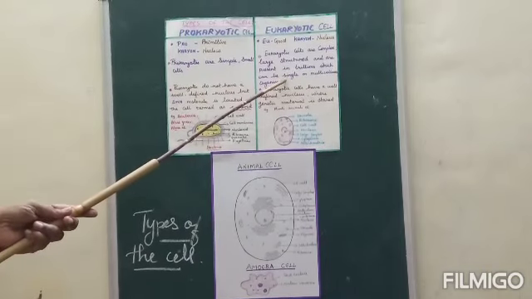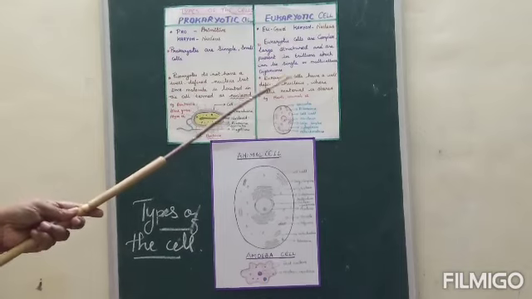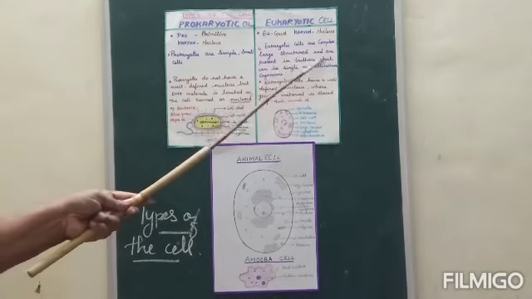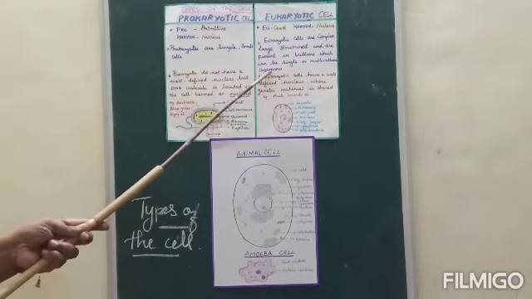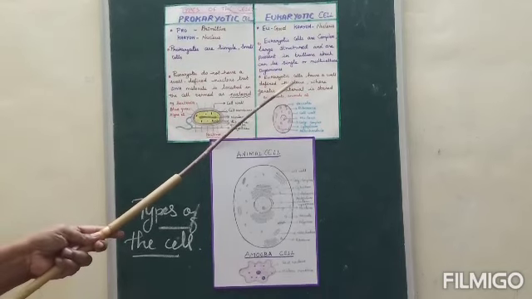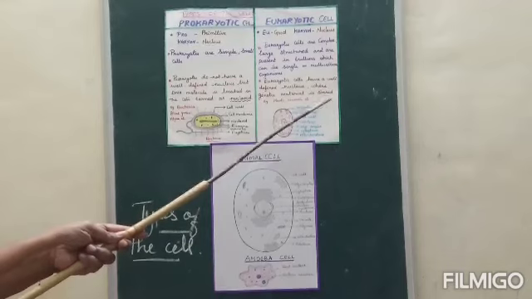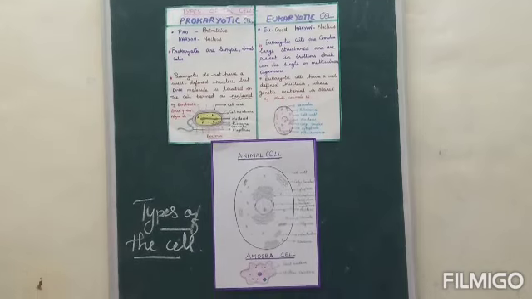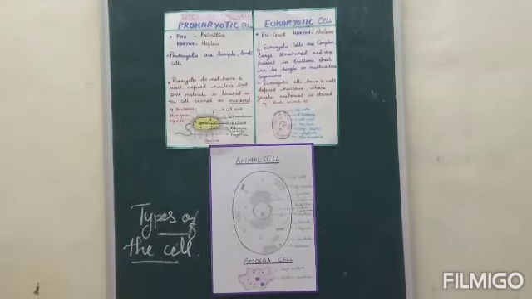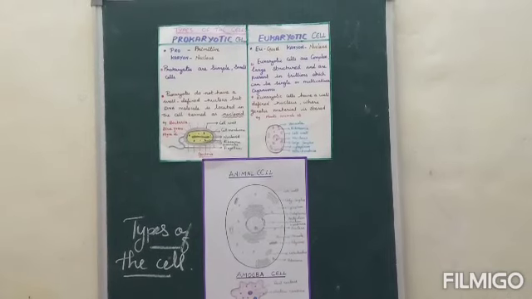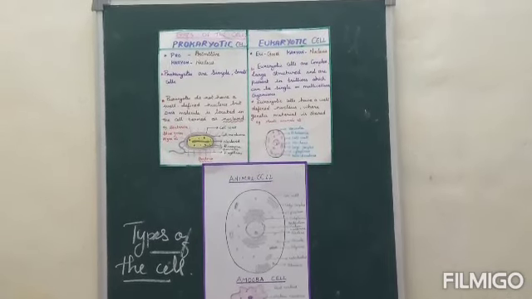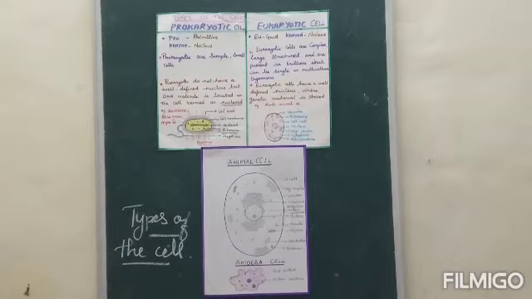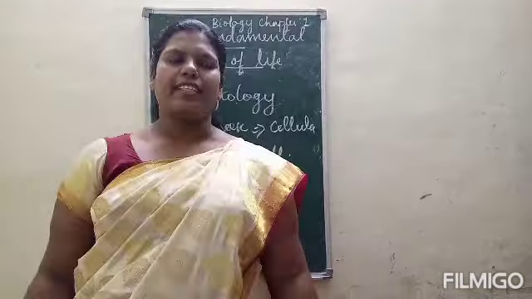What are eukaryotic cells? Eukaryotic cells are complex, large structures and are present in trillions, which can be single or multicellular organisms. It has a well-defined nucleus where the genetic material is stored. What is meant by genetic material? DNA or RNA is the genetic material present inside the cell. What is the full form of DNA? Deoxyribonucleic acid. What is the full form of RNA? Ribonucleic acid. Good, good children.